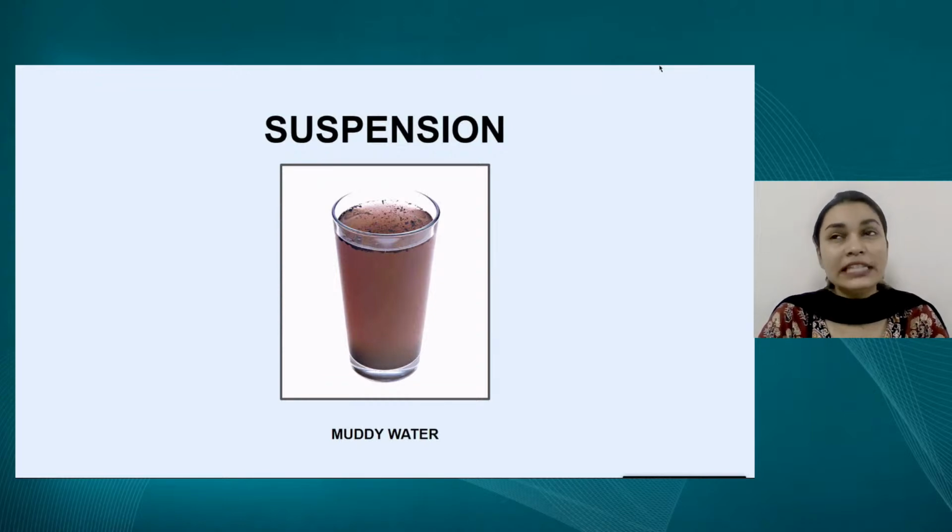Now, an important thing to remember about suspensions is that the particles, when they are suspended in the medium, do scatter light. But when they settle down at the bottom, they are not able to scatter light because then the medium consists mainly of the solvent which is present on top.